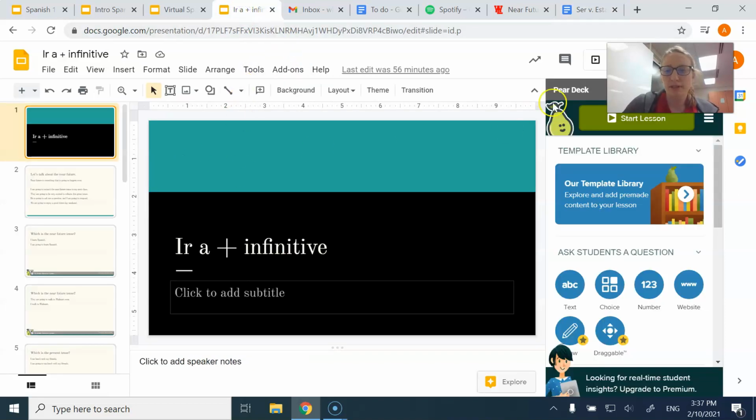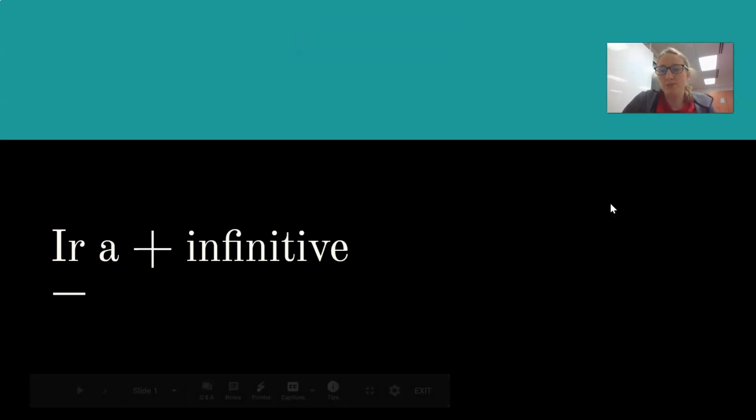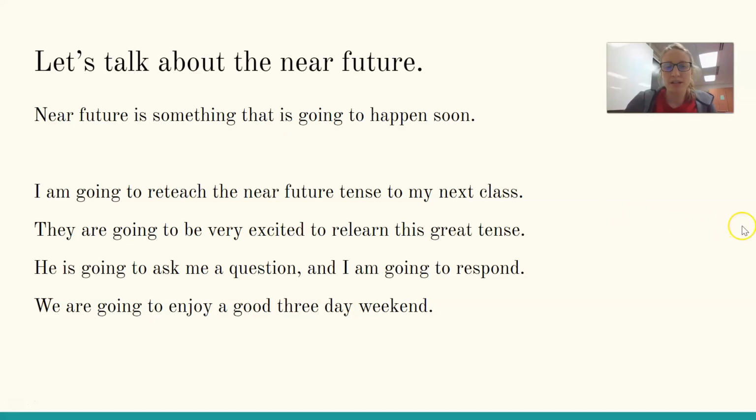Last thing I want to do with you guys today is we need to review ir a plus infinitive. When I was going over your guys' written exams, I realized that we do not really know what this is, okay? So, let's talk about the near future. Near future is something that's going to happen soon, okay? Like, I'm going to reteach the near future tense to my next class. Notice that saying I'm going to. So I'm not doing it right now, which technically I am. But in this sentence I'm saying I'm going to soon, right?